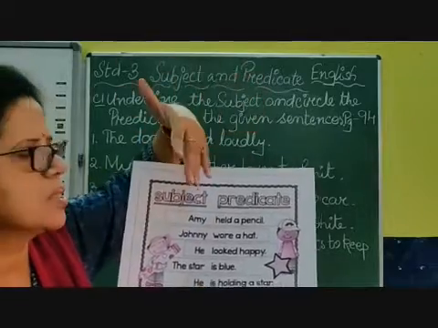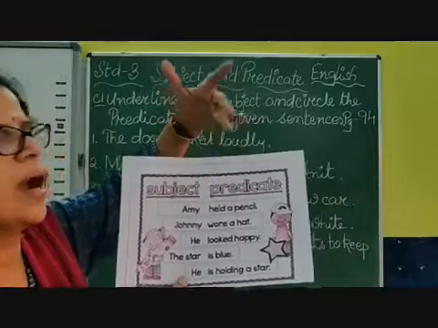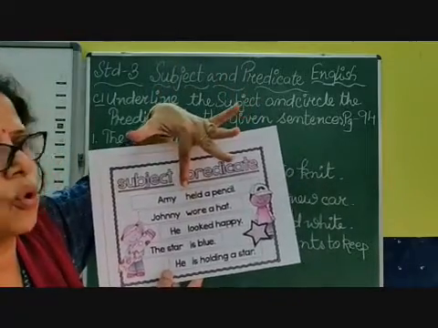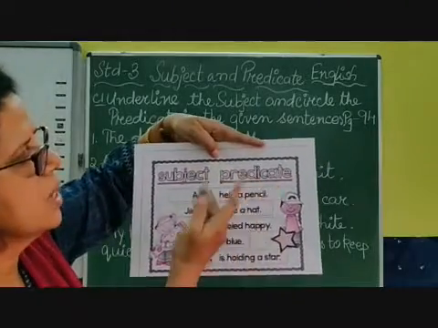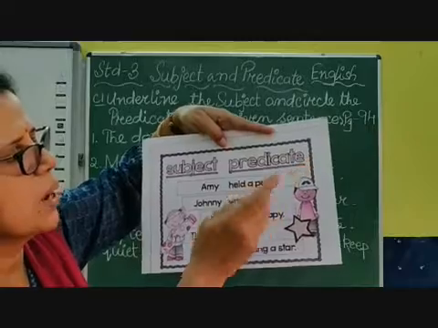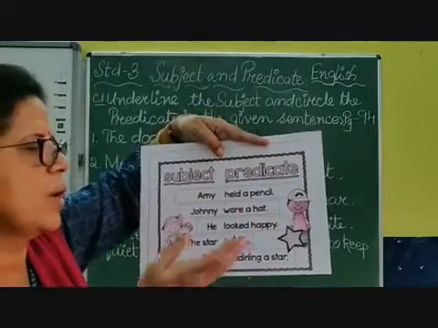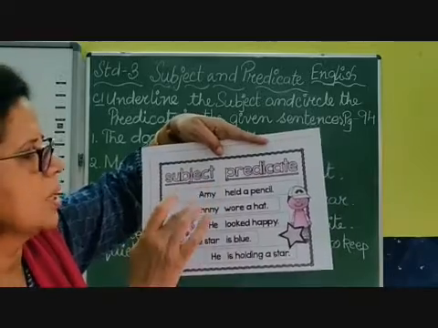We are talking about this girl, Amy. And what happened to Amy? She held a pencil. Held is a verb, as you know, and held a pencil is your predicate. So you can see it is written a little separately to make you understand that held a pencil is the predicate, held is a verb, so you can understand who held a pencil? Amy. So this is my subject.